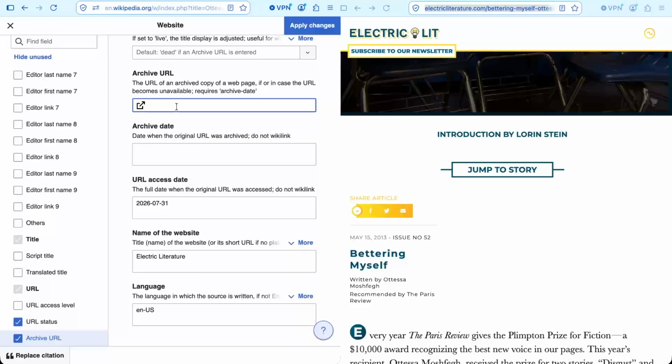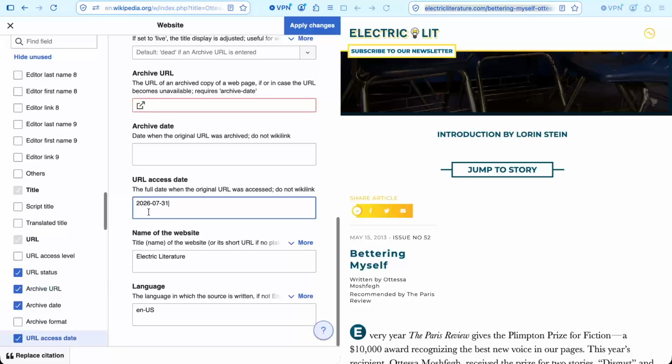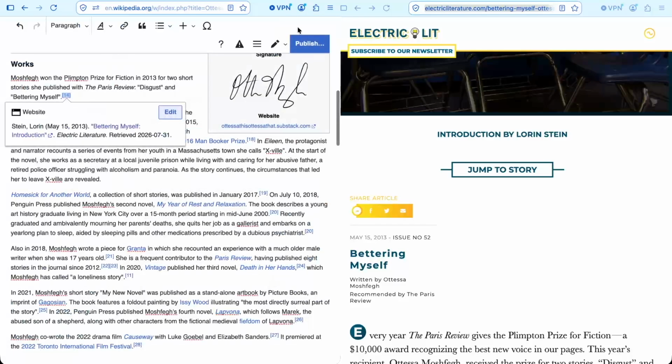Right now, I'm just going to skip past that, and I'm going to check, yes, it's got the access date right, it's got the name of the website right, and it's recorded that it's a US version of English. So this is all set. We're good to go. We can apply the changes. And now the citation looks correct.